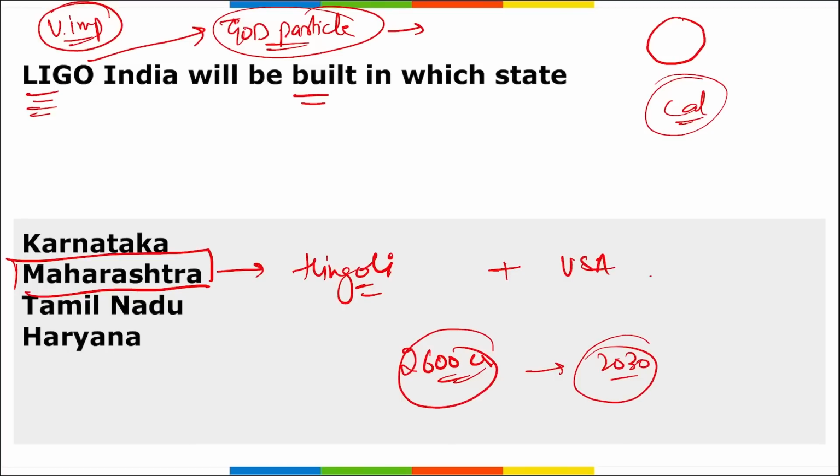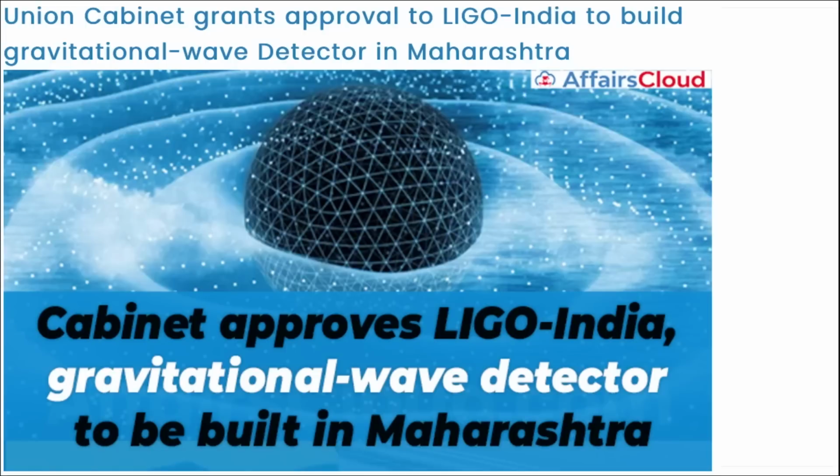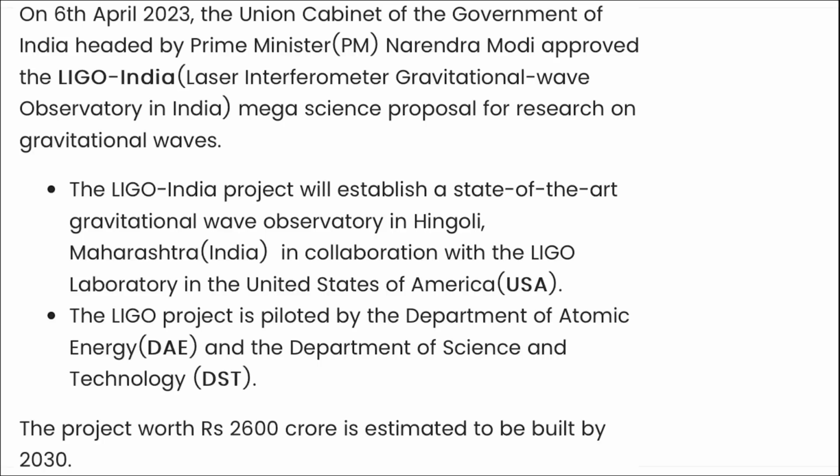Correct? Also remember this LIGO laboratory is a consortium between Caltech, that is the California Institute of Technology, and MIT, Massachusetts Institute of Technology. So coming back, remember recently the Union Cabinet has approved the LIGO India that will be built in Maharashtra. It is a gravitational wave detector and it will be built where? In the Hingoli district of Maharashtra. Here you can see it is a gravitational wave detector that will be built in Maharashtra, and it is a big step for Indian researchers.